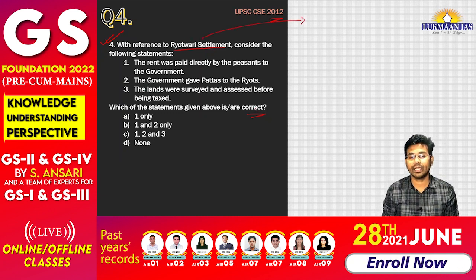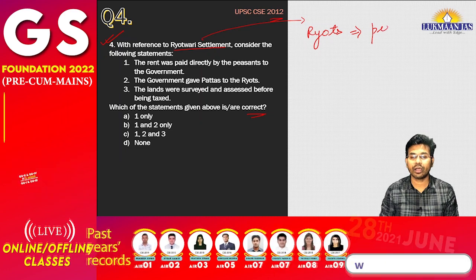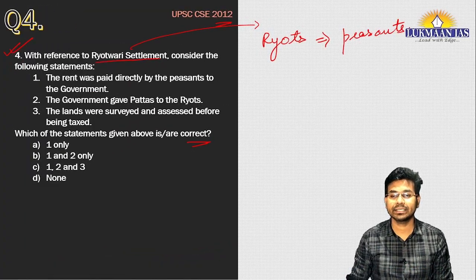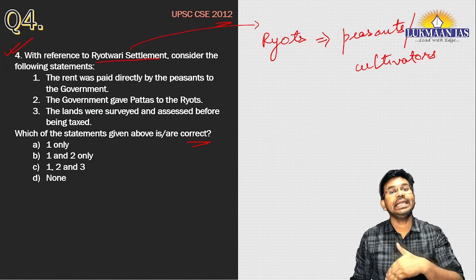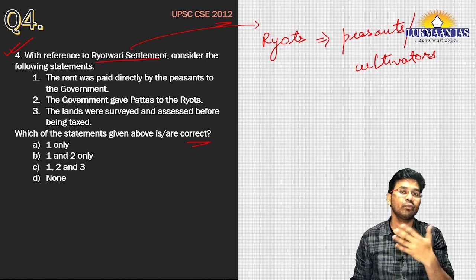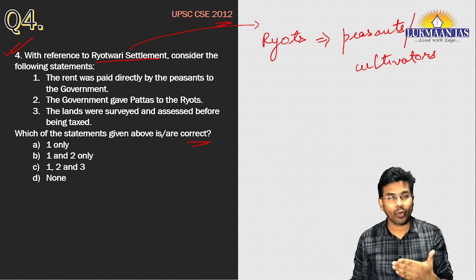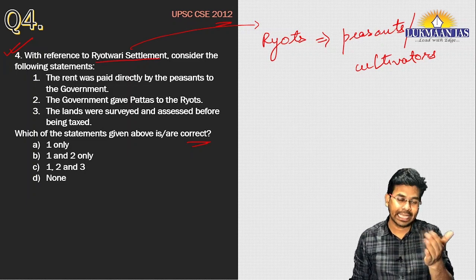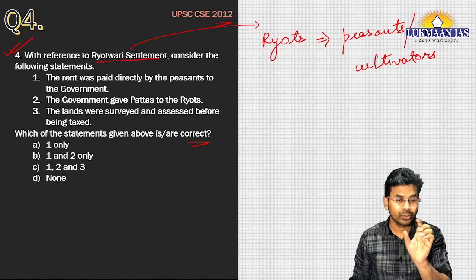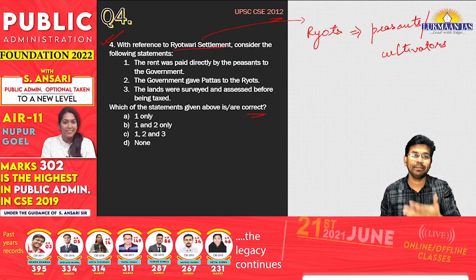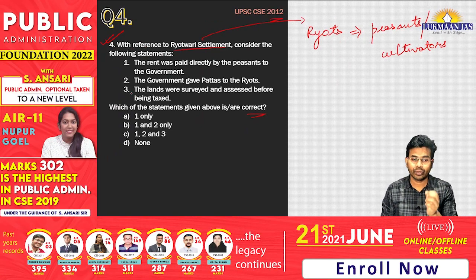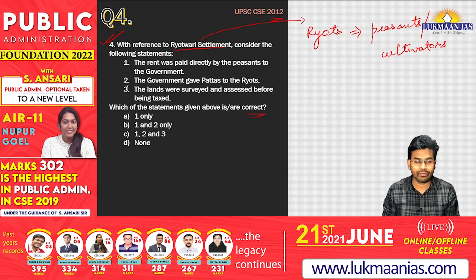First of all, we need to understand who ryots are. Ryots are the peasants or cultivators. There were many land reform movements by the British government. One of them was the permanent settlement system, another was the Mahalwari system, and the third was the Rayatwadi settlement. In the Rayatwadi settlement, the settlement happened directly between the British government and the peasants or cultivators. So let us understand these statements, and we will find out the right answer.